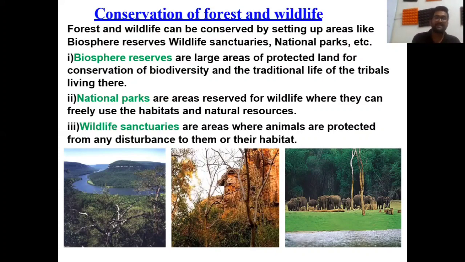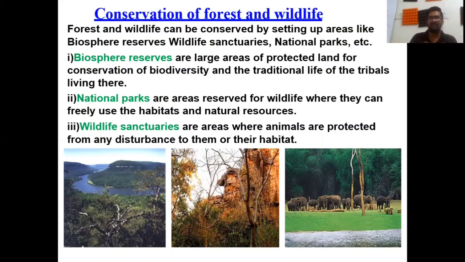Okay. The second one is national parks. National parks are areas which are reserved for wildlife where they can freely use the habitats and the natural resources. Yes, I think you are remembering Gir National Park.